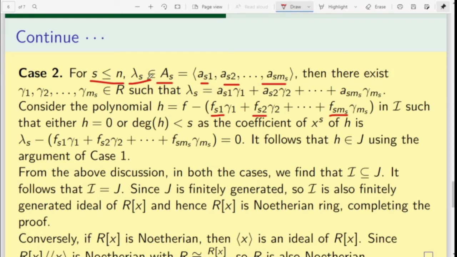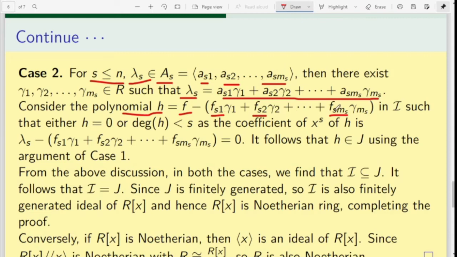Okay. Now since lambda S belongs to this, lambda S will be generated by these elements. So lambda S can be written like this. Consider a polynomial H as we have discussed in the previous case.